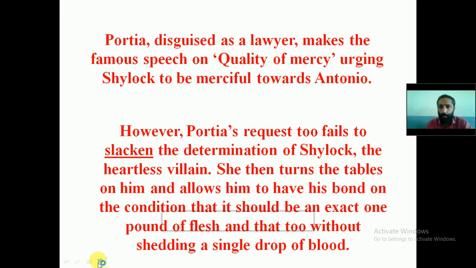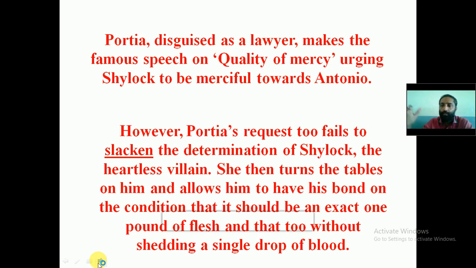Then what happens? Next part you are going to see Portia, disguised as a lawyer, dressed up like a lawyer. Disguised means dressed up like a lawyer. She makes the famous speech on quality of mercy, urging, means requesting, Shylock to be merciful towards Antonio. So the Duke tried, there is no use. Bassanio tried to offer the money, but there is no use. Now we have Portia, who is disguised, dressed up like a lawyer. Nobody recognizes that this is Portia.